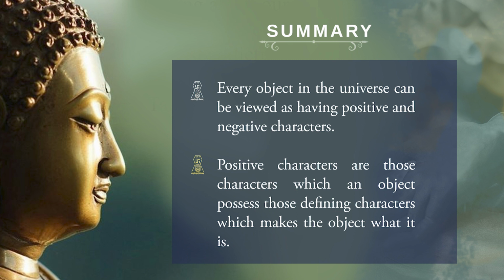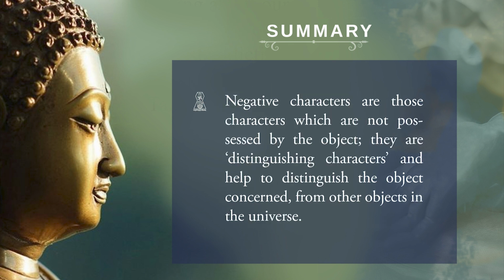Positive characters are those defining characters which make the object what it is. On the other hand, negative characters are those which are not possessed by the object. They are distinguishing characters and help to distinguish the object from other objects in the universe.